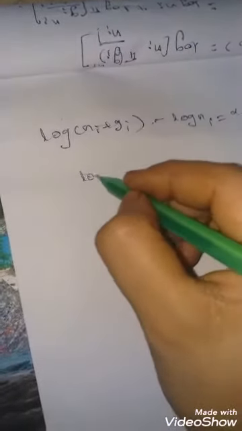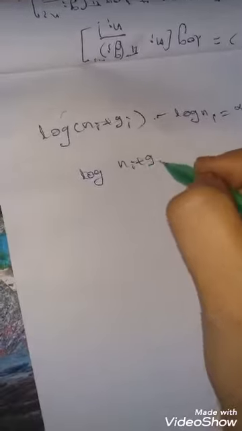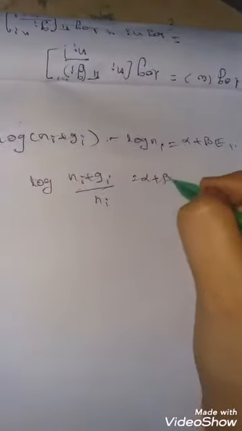So this can be written as log of (Ni plus Gi) by Ni is equal to alpha plus beta Ei.